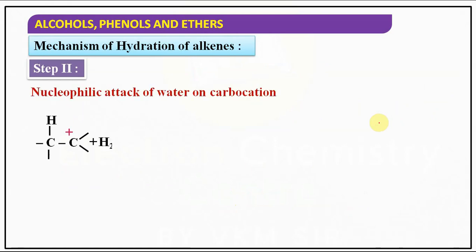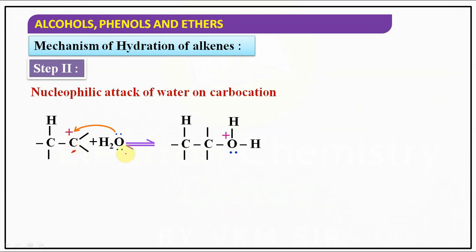Now, step 2, nucleophilic attack of water on the carbocation. Our carbon is electron deficient and water is nucleophilic because of the electron rich oxygen. So the electron pair on oxygen attacks the carbon, and upon nucleophilic attack of water on the carbocation, it forms this compound.